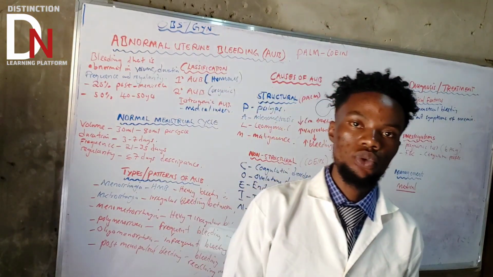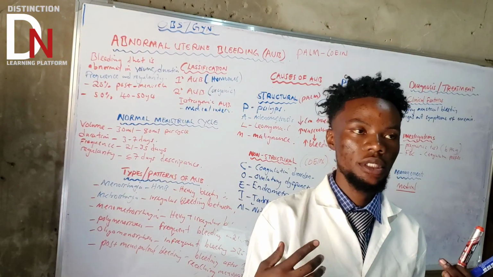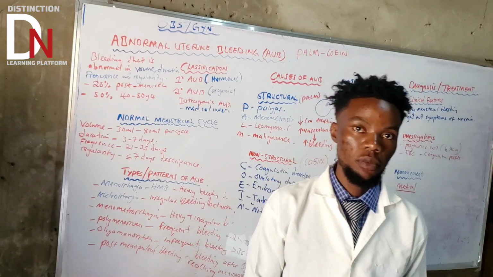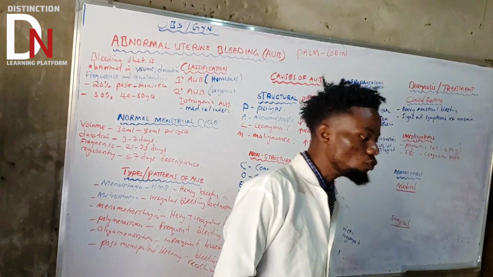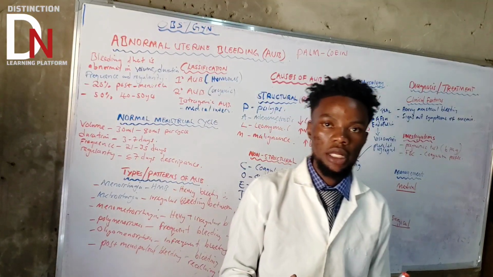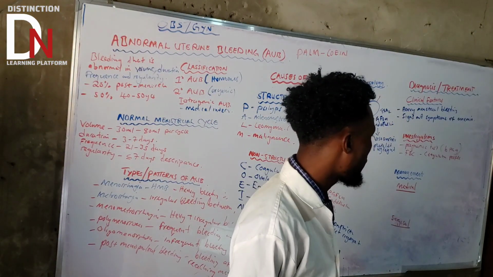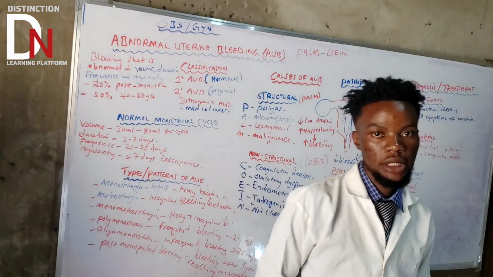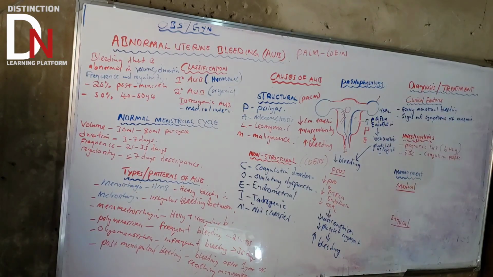It's going to help you see the PT, prothrombin time, and also partial thromboplastin time, D dimers, and fibrinogen levels. You do the coagulation profile because coagulation disorders are also one of the non-structural causes. Make sure that you do that.